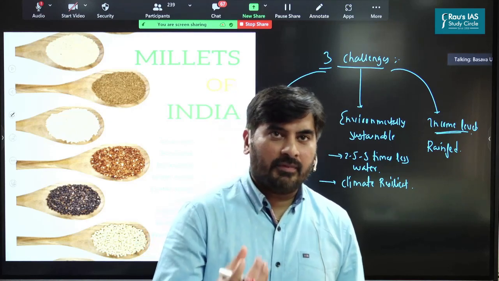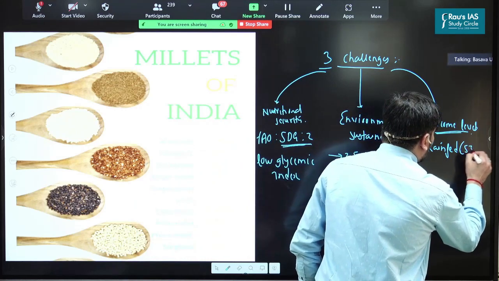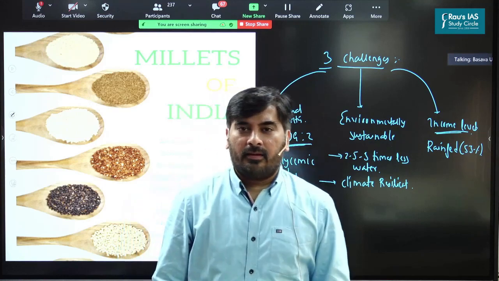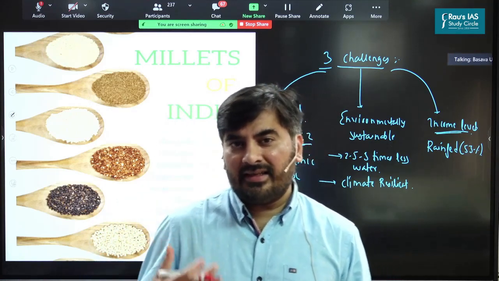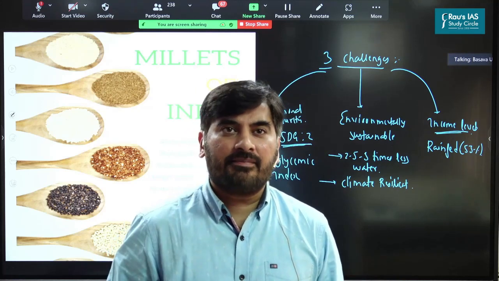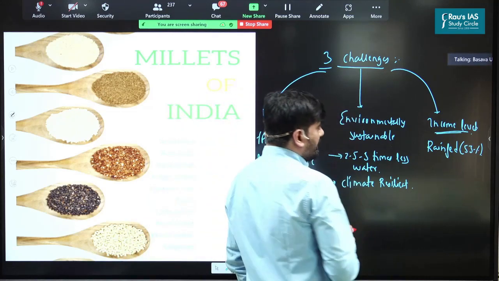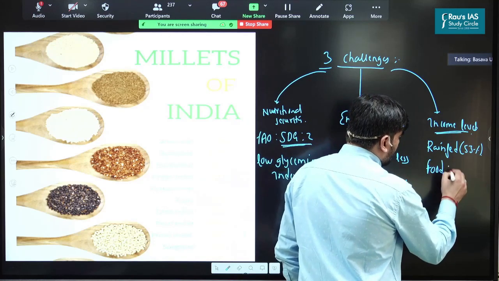And even today, rain-fed farming accounts for 53% of the total agricultural land in India. So by promoting millets, we have a potential to increase the income levels of the farmers, particularly in the rain-fed areas.